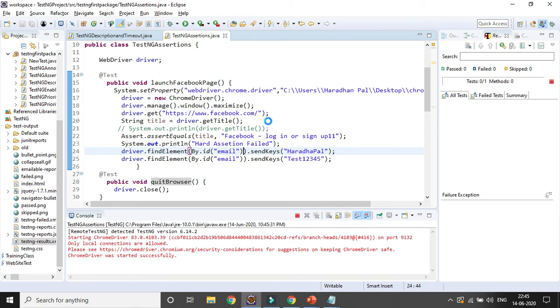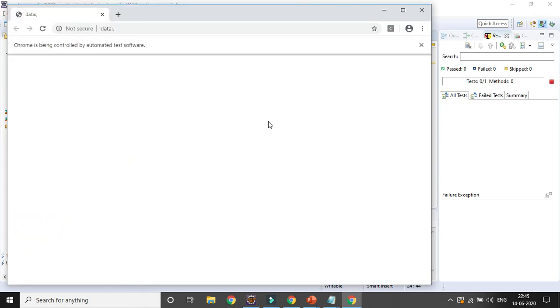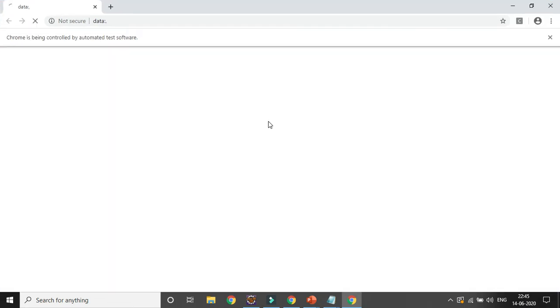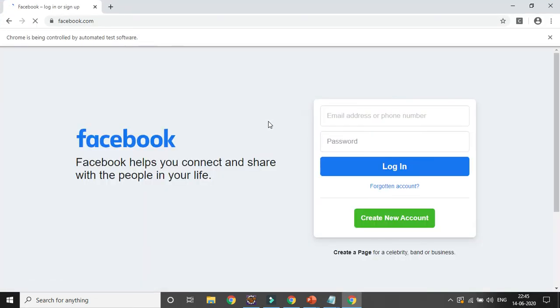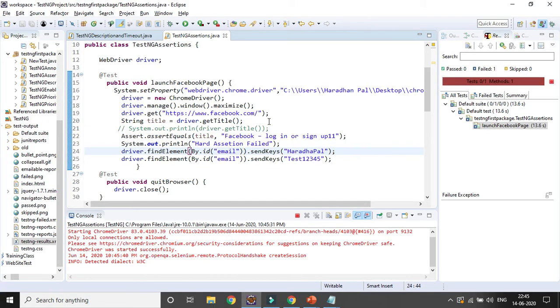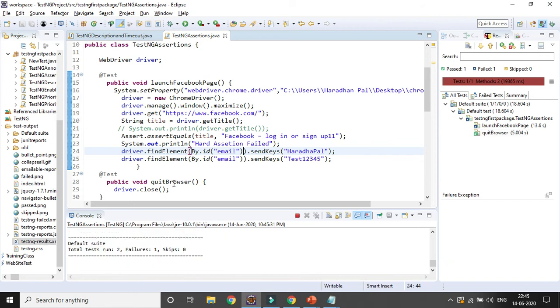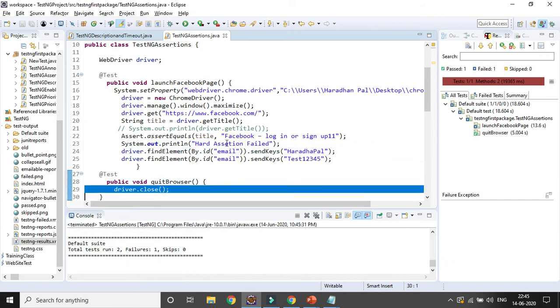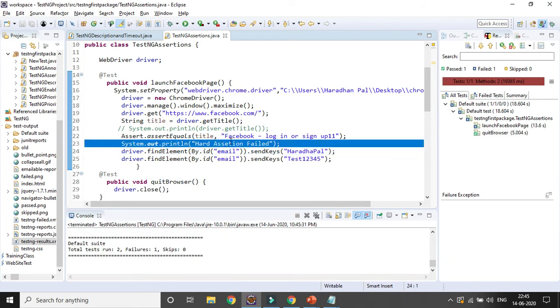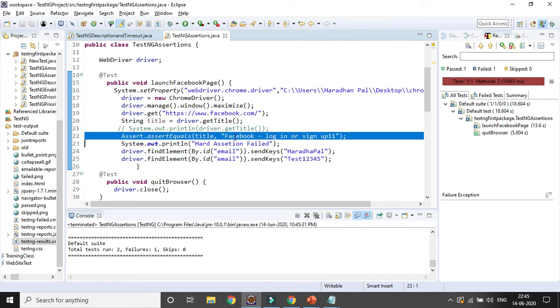So it will launch the Chrome browser, it will maximize the browser, it will pass the URL for Facebook. Once the page is fully loaded, it will try to validate the title with the expected one. And it is not matching, so it will not enter the value in the email and password fields, and it will not print that part, because the assertion failed. After that it will quit the browser, because that is the next method.